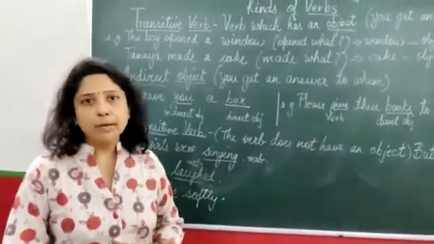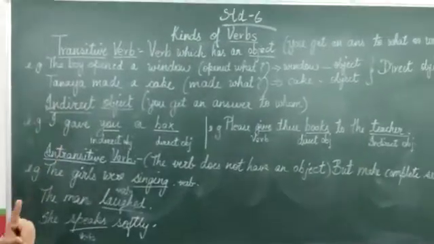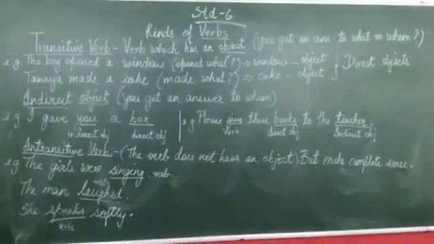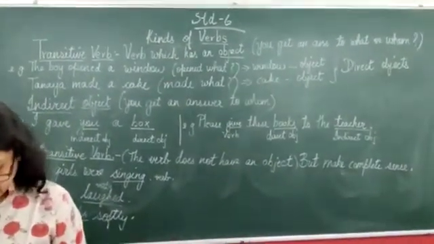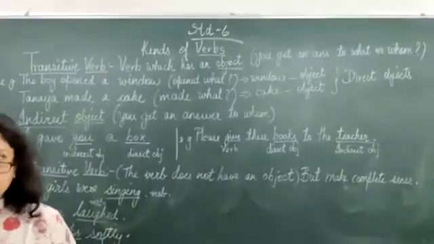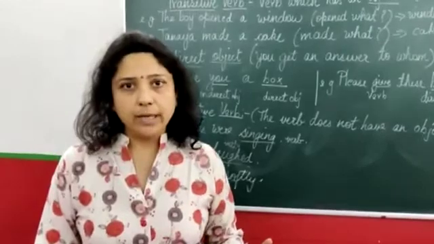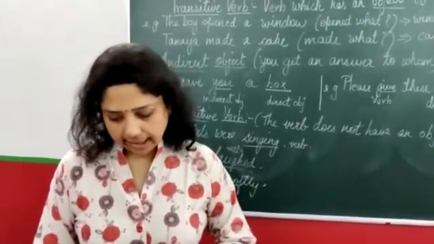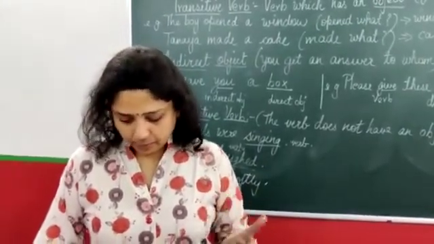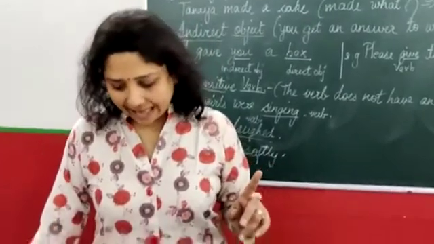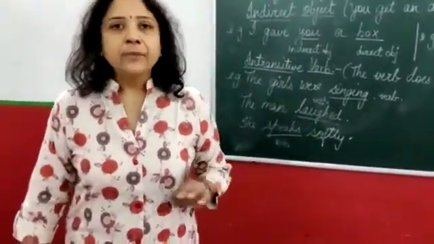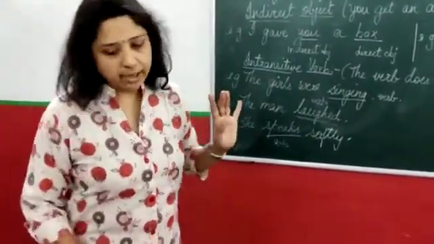I want you to open your textbook to lesson 5 of kinds of verbs at page 28. Please listen, we are not doing exercise 1 on page 28, but we are doing the other exercises. So we begin from page 29, that is kinds of verbs, and we begin with the transitive verb.